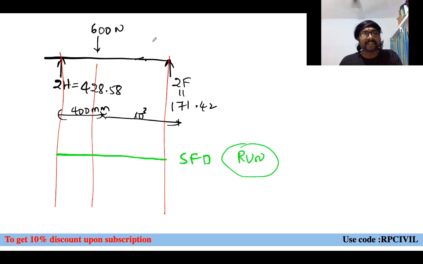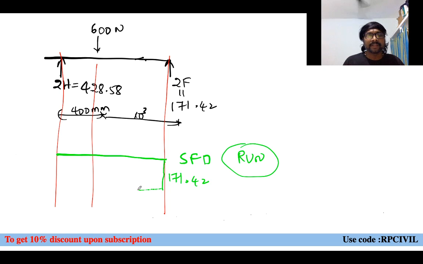The forces which create clockwise couple will be taken as positive shears, and those creating anti-clockwise couple will be taken as negatives. Here it is creating anti-clockwise, so it should be drawn in the downward direction. The value will be 171.42.